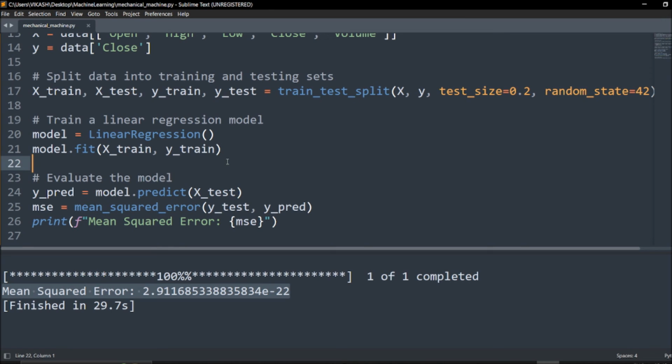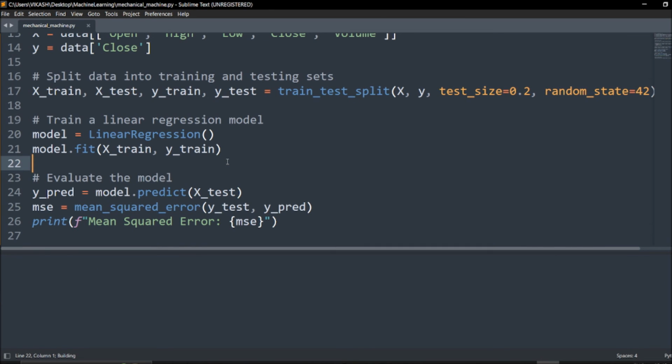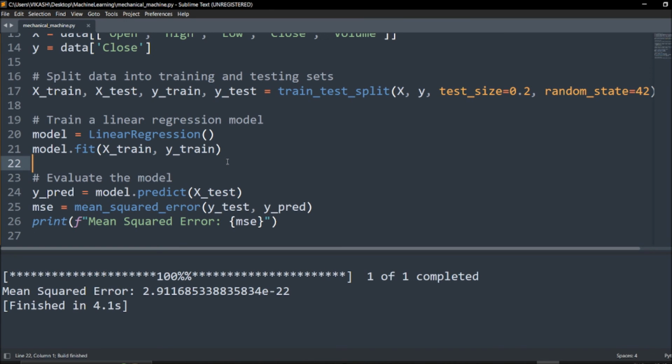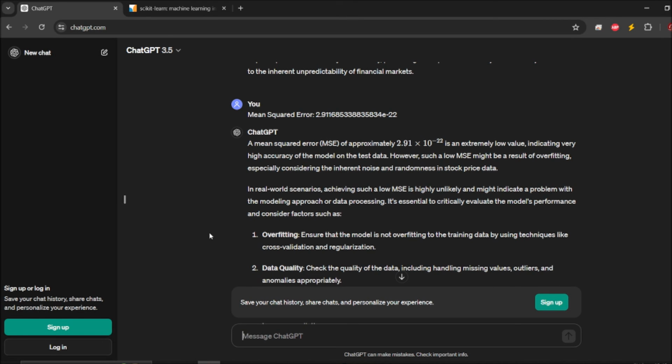So we will try once again and see whether we are getting the same results or not. So this is how the data we will get. As of right now we are getting a low value of our mean squared error, so we are getting some overfitting. It is telling us that such a low MSE might be a result of overfitting, especially considering the inherent noise and randomness in stock price data.